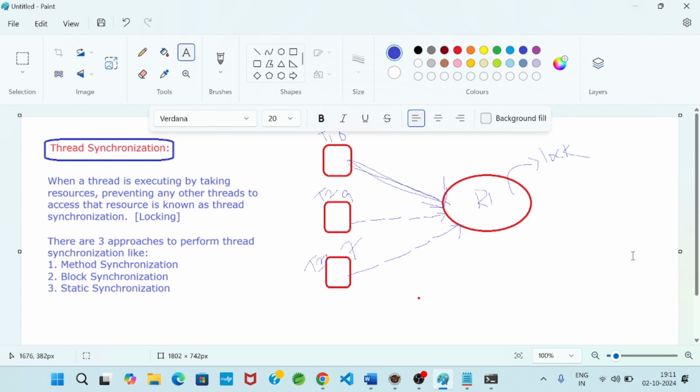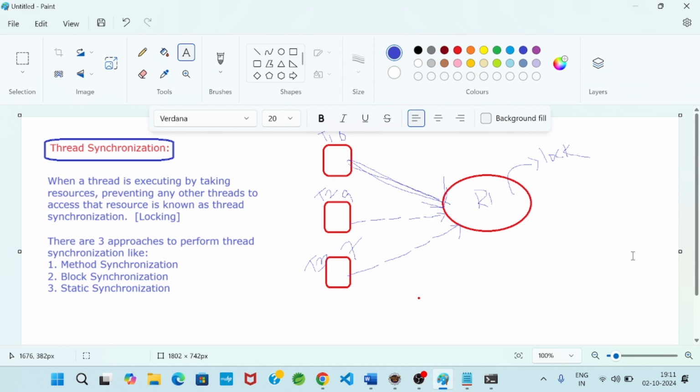So there are three approaches we can use to perform thread synchronization. One is method synchronization, one is block synchronization, and one is static synchronization. First of all, I hope everybody got the concept clear.